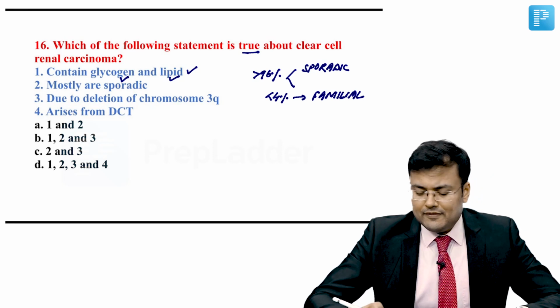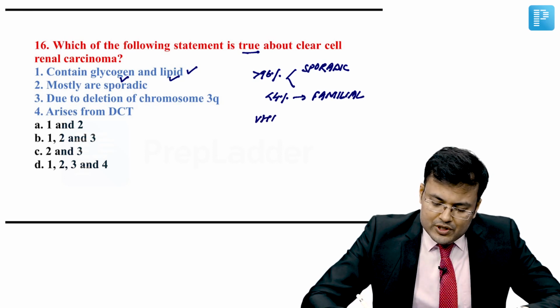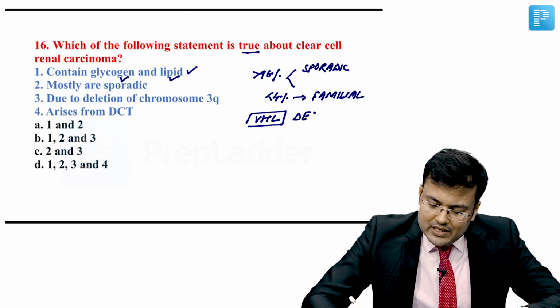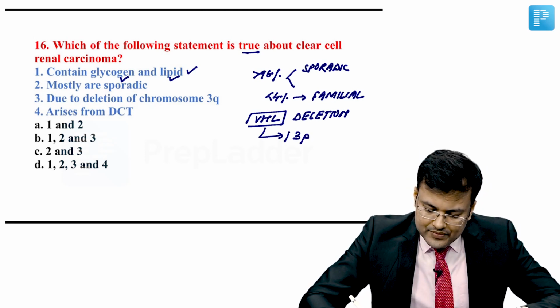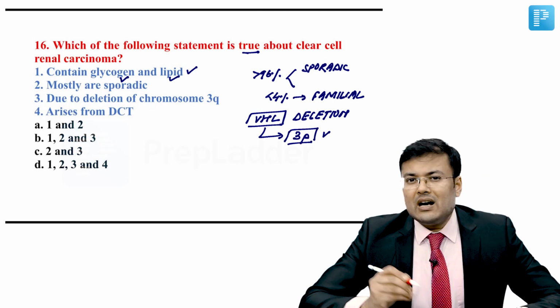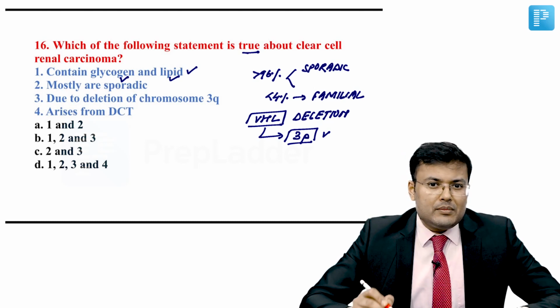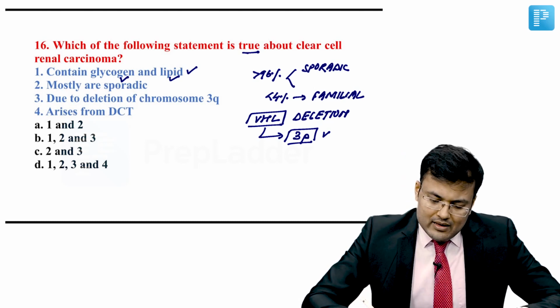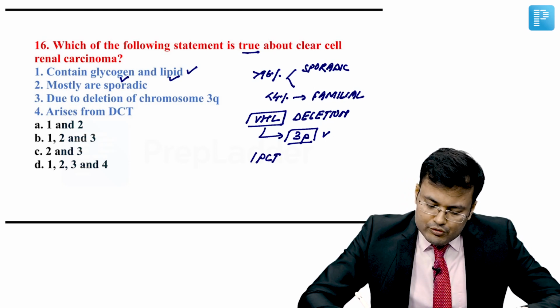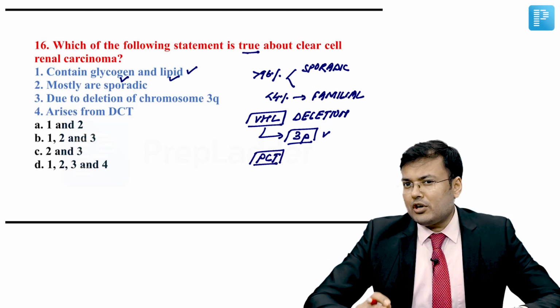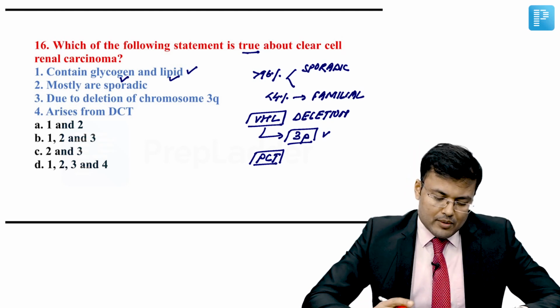It is because of VHL gene mutation or deletion, and you know this gene is located on chromosome 3p, that is the short arm of chromosome 3, and the clear cell variant arises from the proximal convoluted tubule. So see the options.